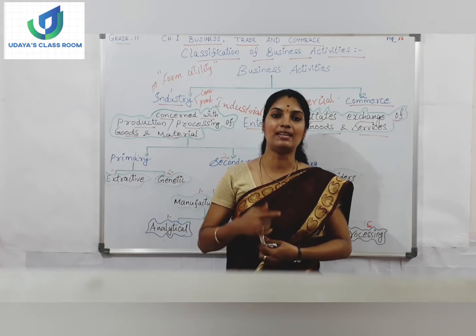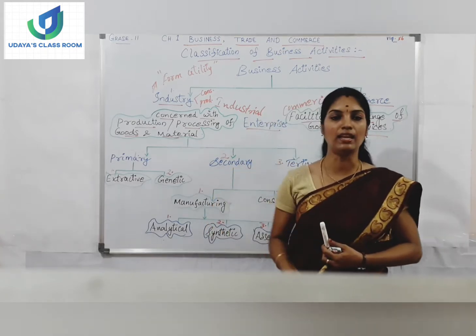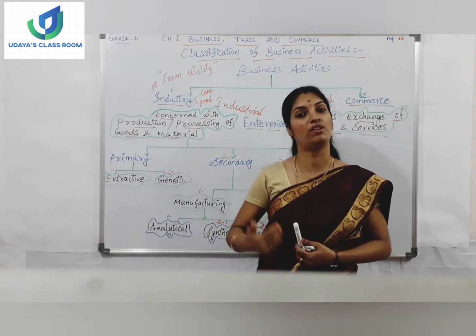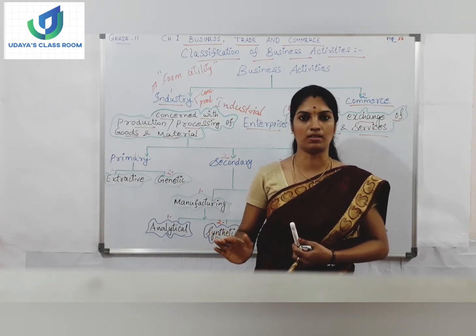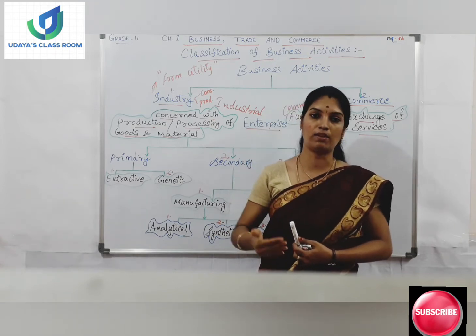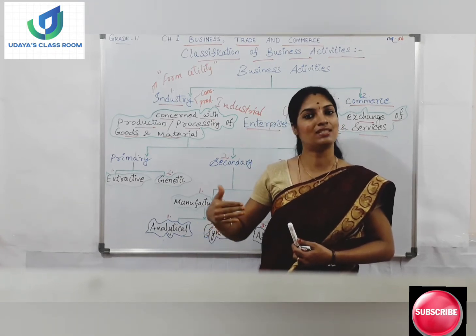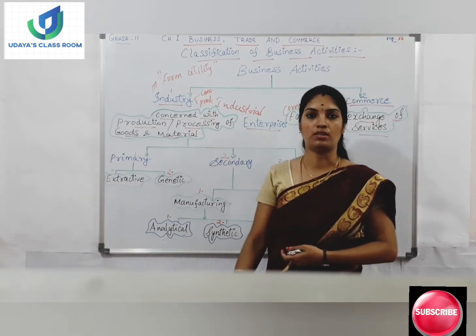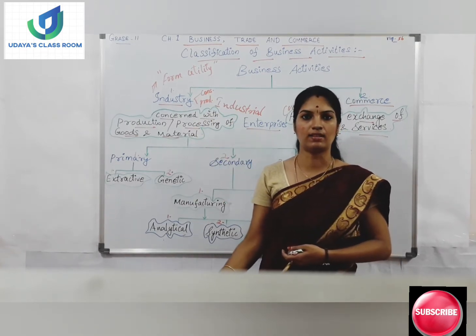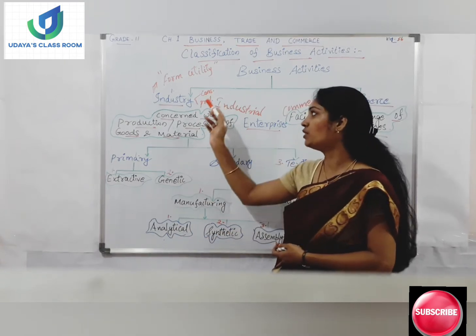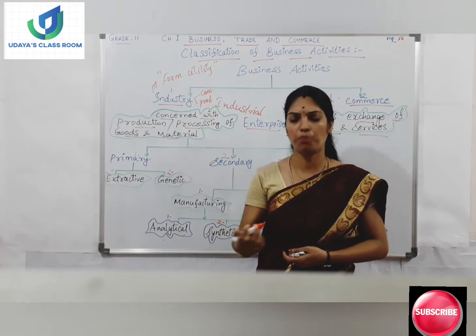Consumer goods means that if industries produce any goods, the goods produced by the industries will be used directly by the consumers. So whatever goods have been manufactured or produced in the industries and used directly by the consumers are called consumer goods. For example, textiles or any food items come under consumer goods. Coming to producer goods.